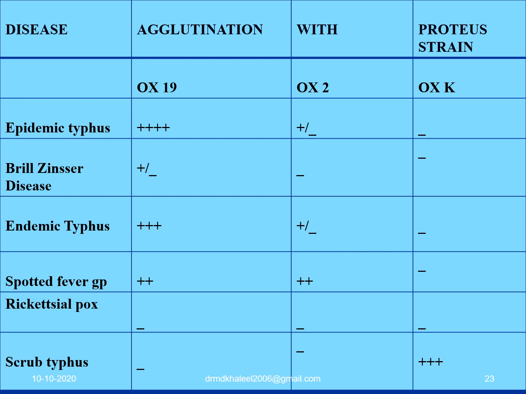Fine, let's come to the Weil-Felix test. This is a big table. Again, I don't make students remember all these things. Yes, you have to concentrate. You have to have a good vision. Some students are very good visual learners, so that really helps you out.